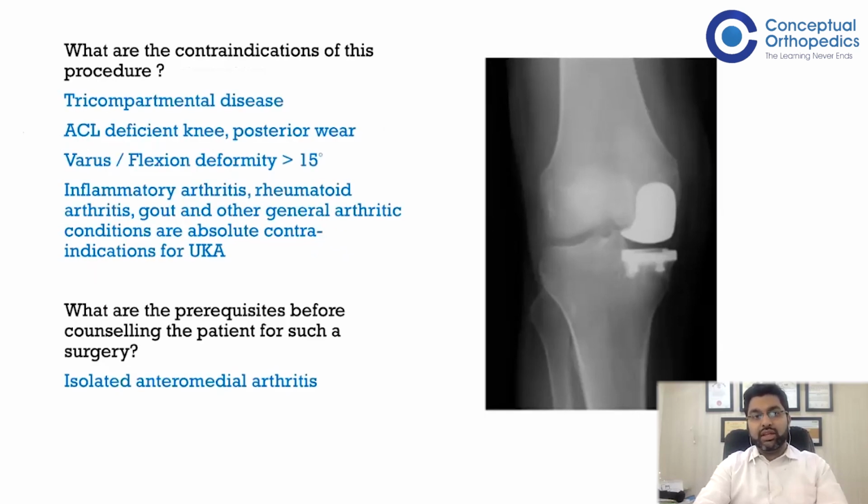Then, what are the contraindications of the procedure? The absolute contraindications of UKA will be tricompartmental disease, ACL deficient knee, and a posterior wear seen on lateral X-ray. If the varus and flexion deformity is more than 15 degrees, or if there is a component of inflammatory arthritis, which could be rheumatoid, gout, or other general arthritic conditions. So these are absolute contraindications for UKA. Also, there are some relative contraindications, which may be a high BMI or patients who have severe osteoporosis. In that case, there may be a risk of tibial plate subsidence.